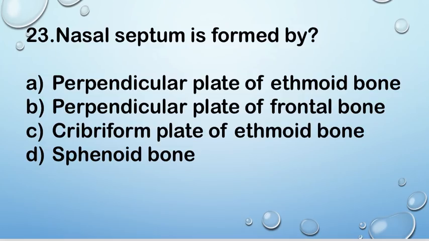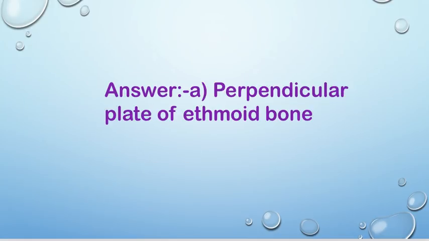Next question, question number 23. Nasal septum is formed by A perpendicular plate of ethmoid bone, B perpendicular plate of frontal bone, C cribriform plate of ethmoid bone, and D sphenoid bone. Right answer is A perpendicular plate of ethmoid bone.